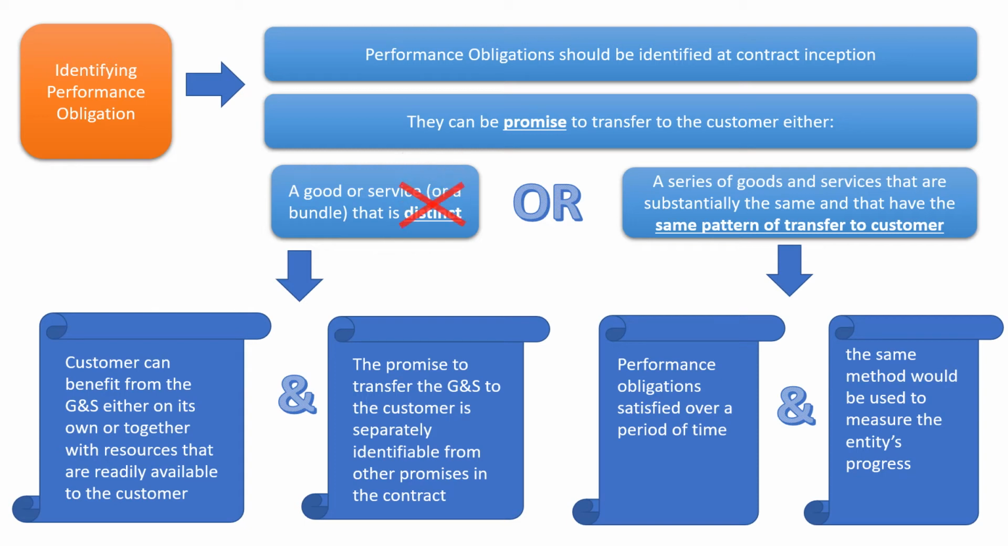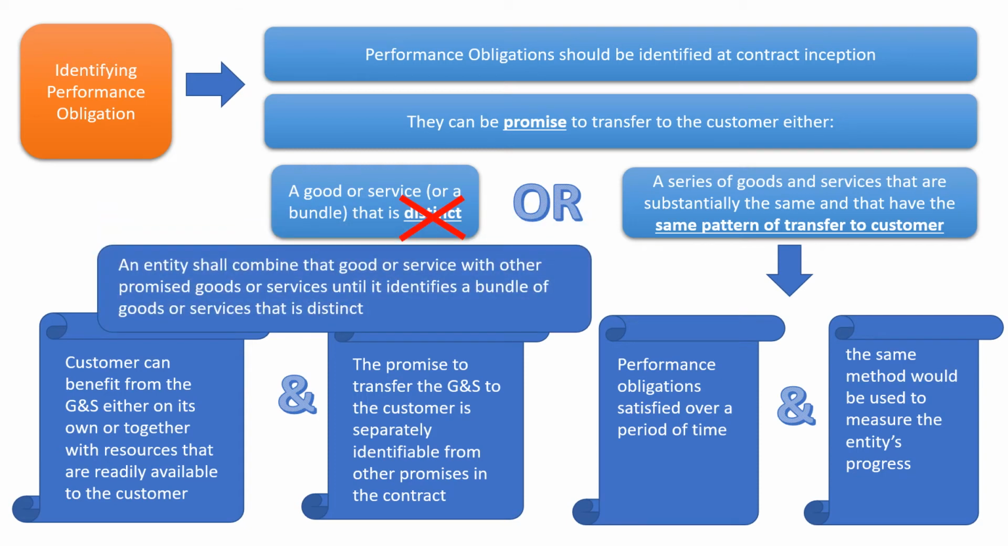Now, what happens if the good or service is not distinct? Then what is to be done? The entity shall combine the good or service with other promised goods or services until it identifies a bundle of goods or services that is distinct.